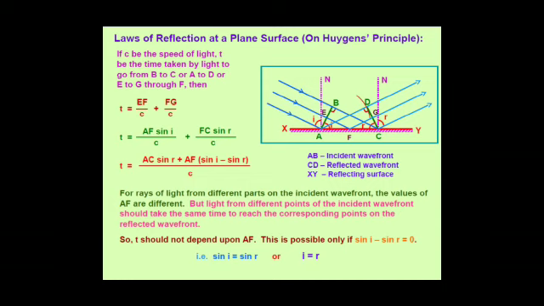In the figure, we see a surface XY on which a plane wavefront AB is incident, making an angle i with the surface XY. By blue colored lines, we have shown rays on this wavefront AB. Three rays are shown in the diagram. The reflected wavefront will only be obtained when all the rays emerging from the incident wavefront AB are reflected. So when the ray BC, the last ray shown in the diagram, is reflected back, then only the reflected wavefront will be obtained.